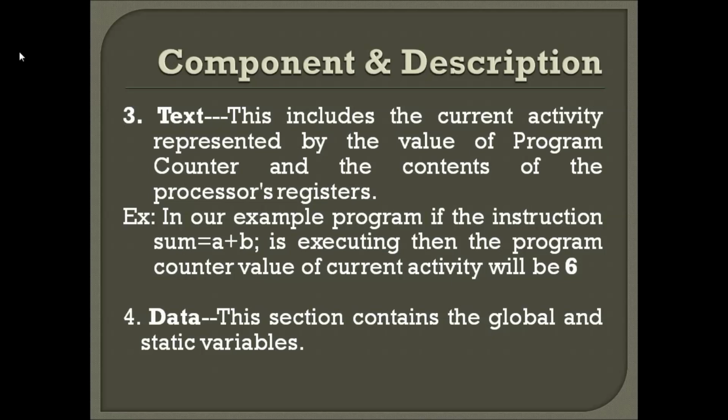Suppose in our program, if the instruction sum is equal to a plus b is executing, then the program counter value of the current activity will be 6. Suppose if the header file stdio.h is executing, then the program counter value will be 1. So understood, guys? The program counter always holds the value of the next instruction to be executed. So these details, the instruction details, will be stored in the text section.